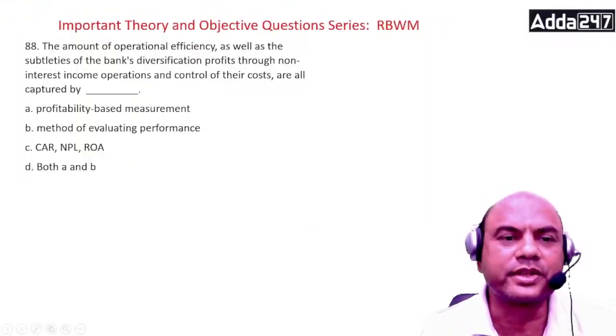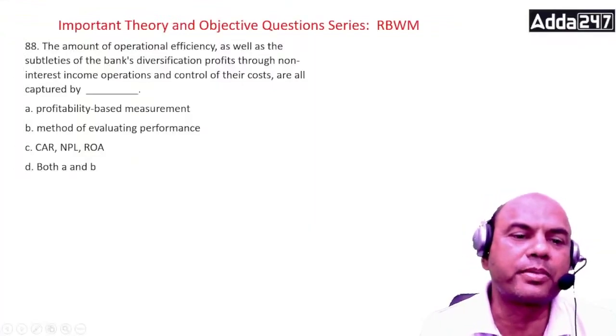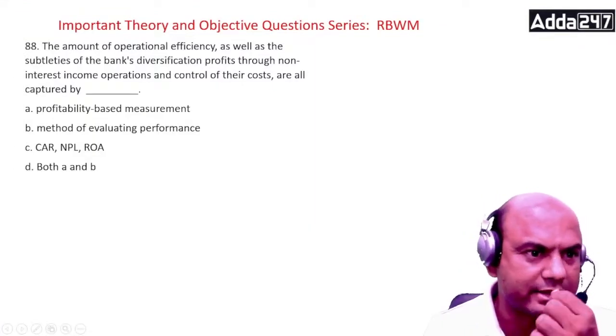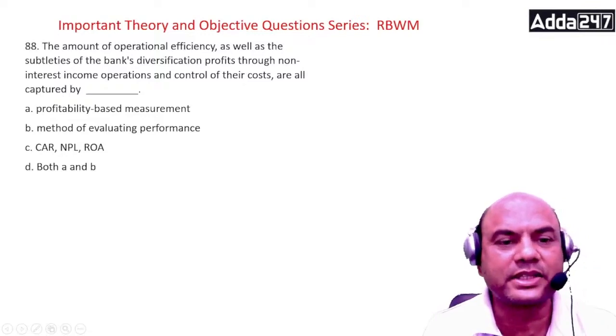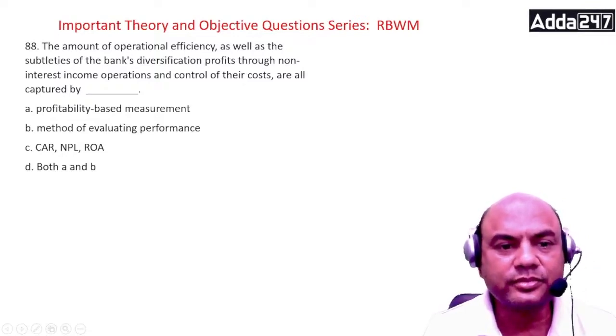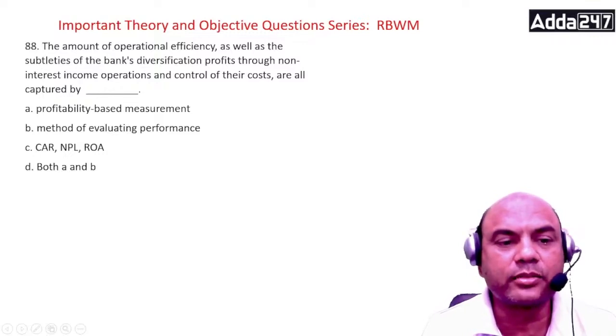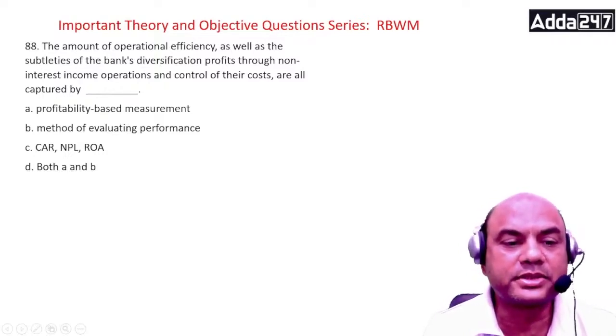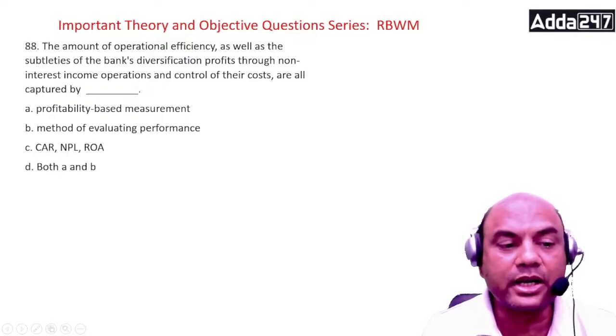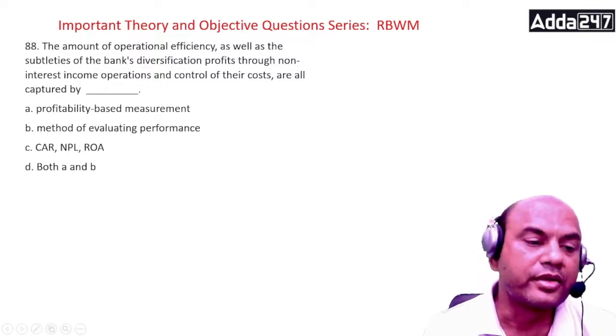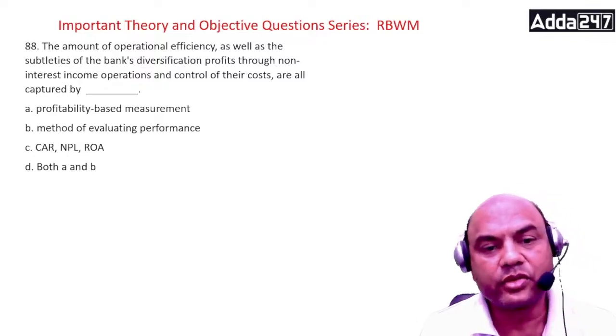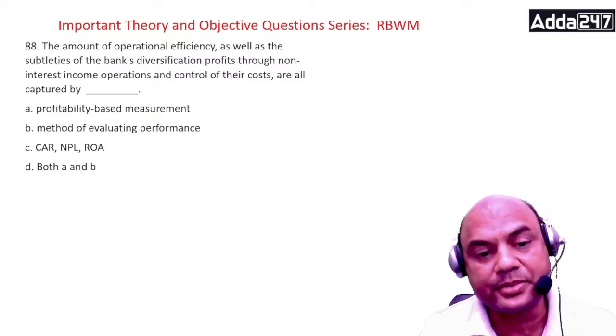So first one. The amount of operational efficiency as well as the subtleties of the bank's diversification profits through non-interest income operations and control of their costs are all captured by which profitability based measurement method of evaluating performance: CAR means capital adequacy ratio, NPL provisioning ratio, ROA return on assets, or both A and B. So which one captures this correctly?